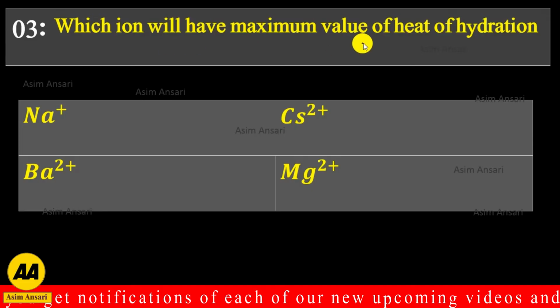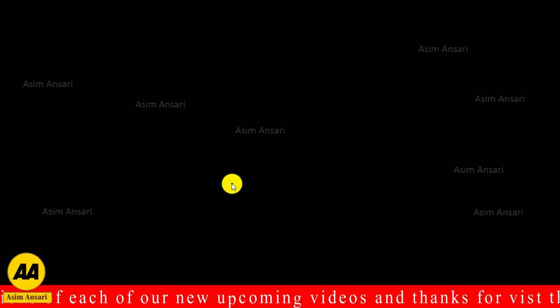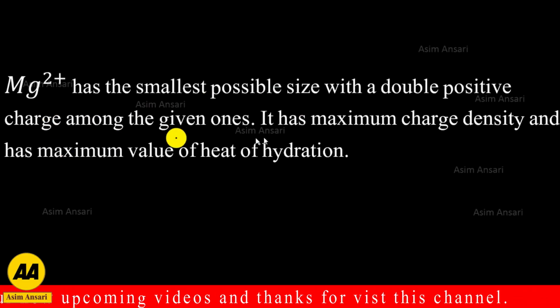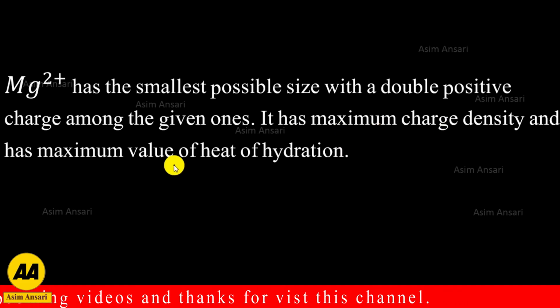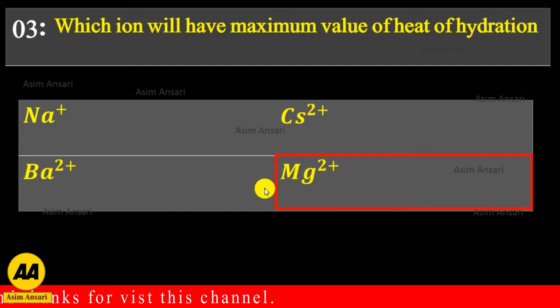Which ion will have the maximum value of heat of hydration? Sodium ion, cesium ion, barium ion or magnesium ion. The magnesium ion has the smallest size with a double positive charge among the given ones. It has maximum charge density and so the maximum value of heat of hydration. So the exact answer is magnesium ion.